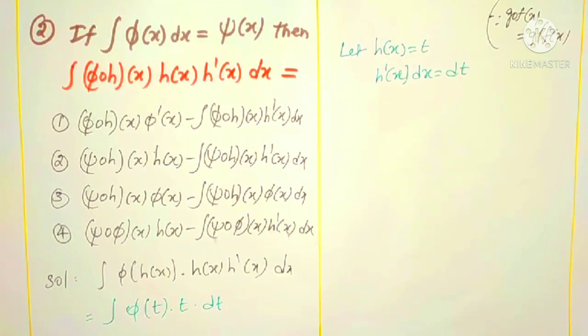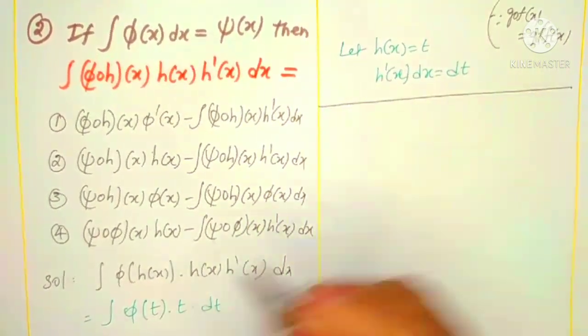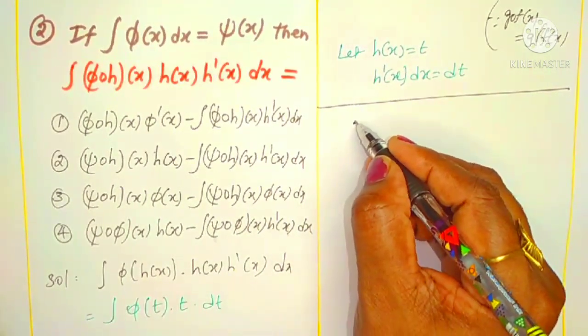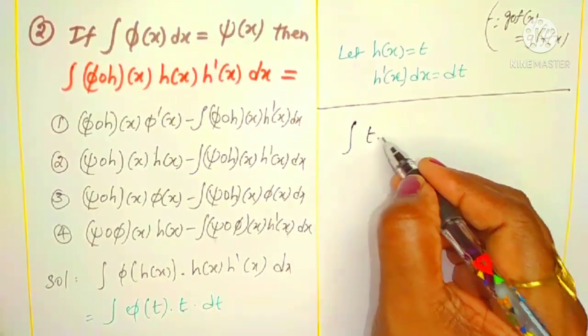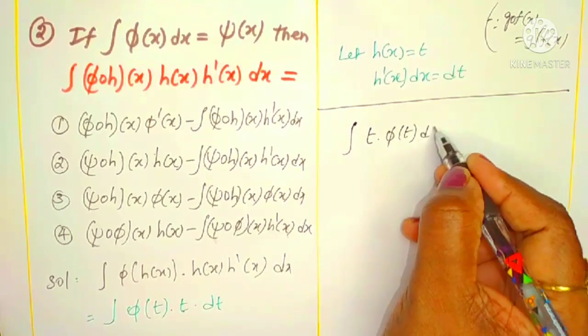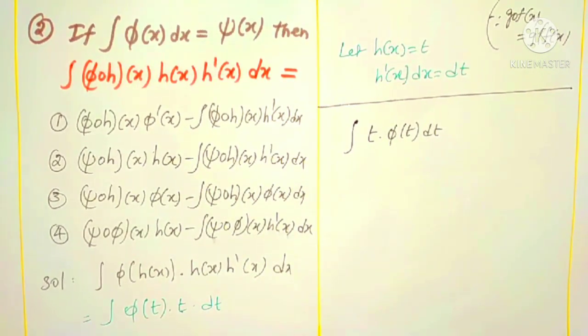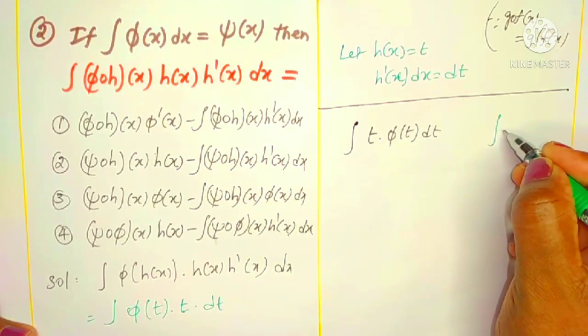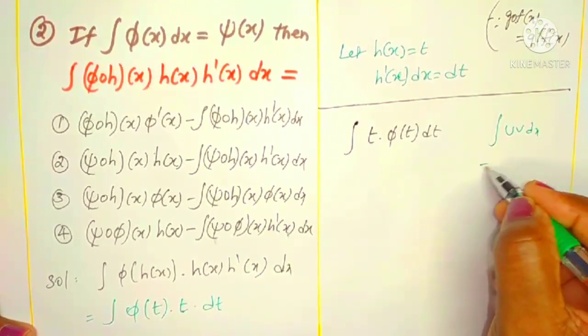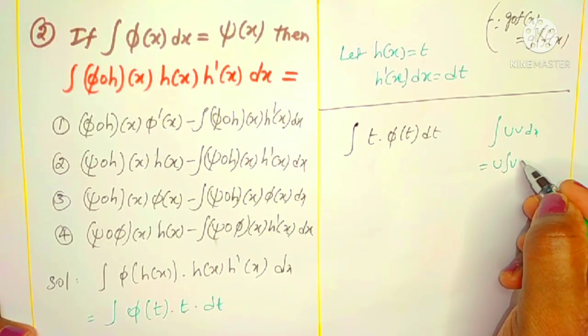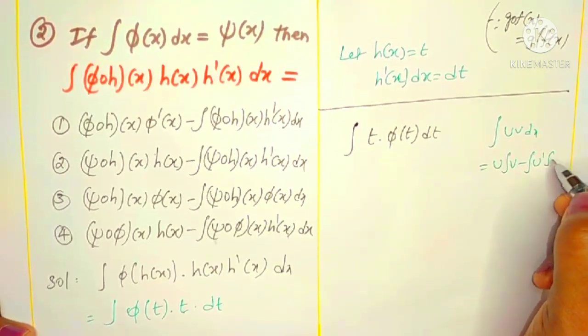Right. Now we can come back to this question. We can observe there is a product of two functions. Very simple question, guys. Just concentrate on what I am doing. There is a product of two functions: one is phi of t, another is t. So I am using integration by parts. For that I am taking t as the first function and phi of t as the second function. What is integration by parts? Yes, you can recollect that formula. The integration of uv is what? u into the integral of v, minus the integral of u dash into the integral of v, whole dx.